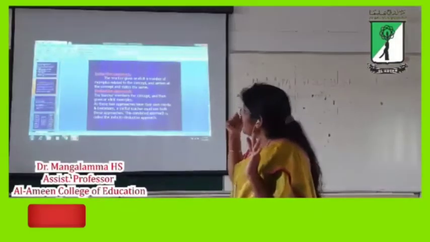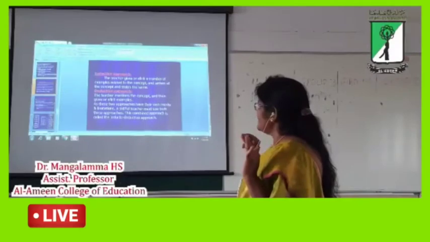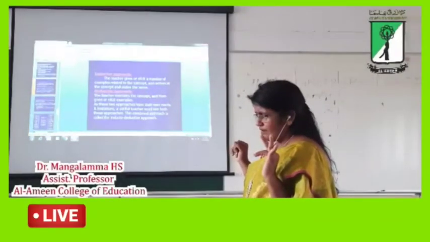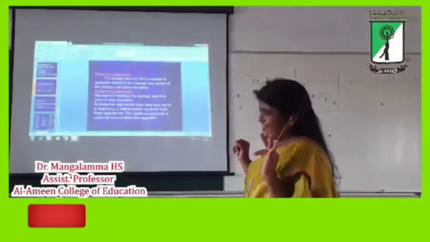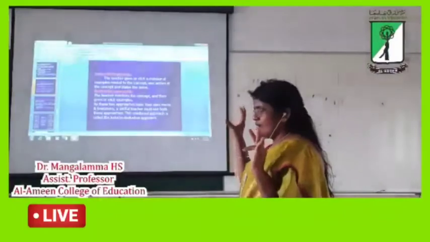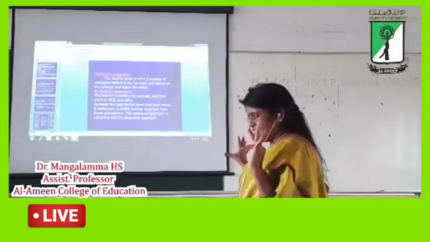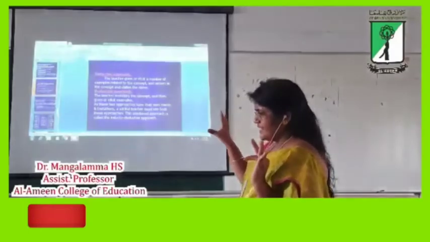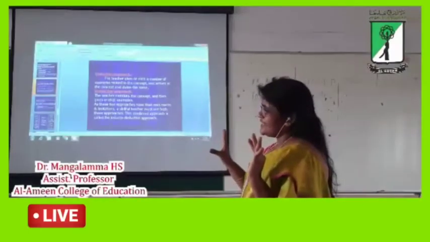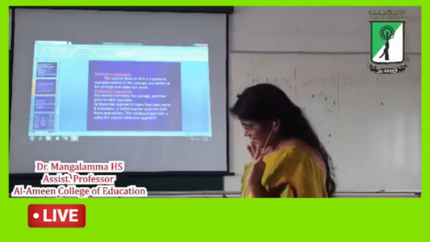So, deductive approach. What teacher has to do in this approach? Yeah. So, teachers state the concept or rule or generalization. Based on generalization, teachers will come to collecting examples, by giving the example or by eliciting the example.